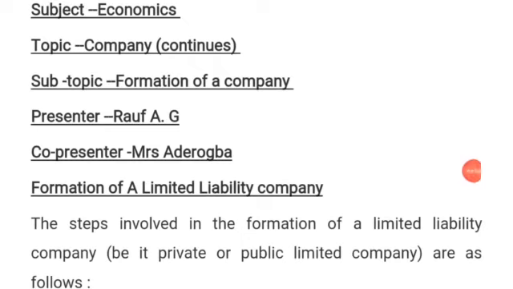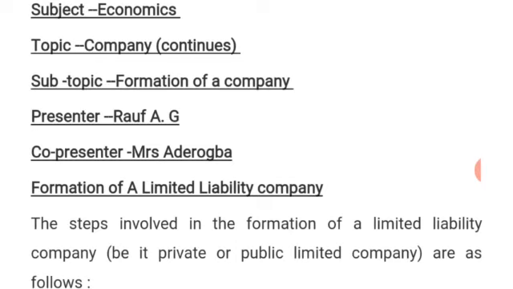But a public company is a type of company in which the membership is between 7 and infinity. That is, a minimum of 7, but it has no maximum. Under the law, there is no maximum number prescribed for a public company. Also, a public company is allowed to invite members of the public to buy its shares.